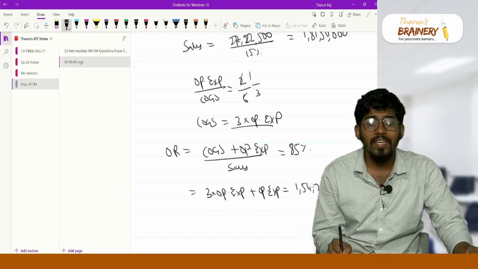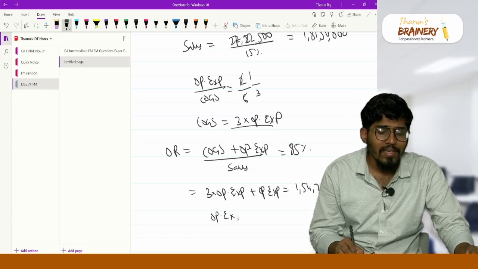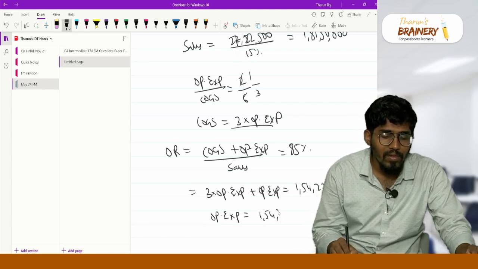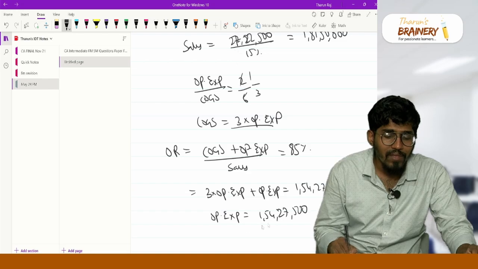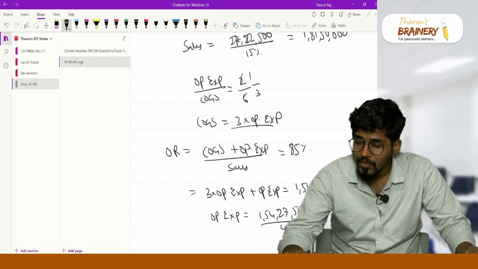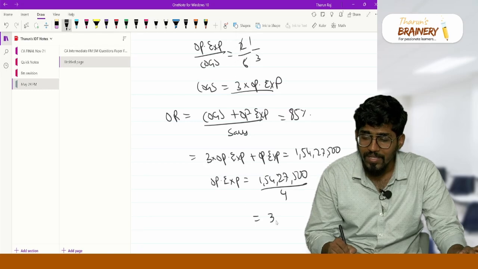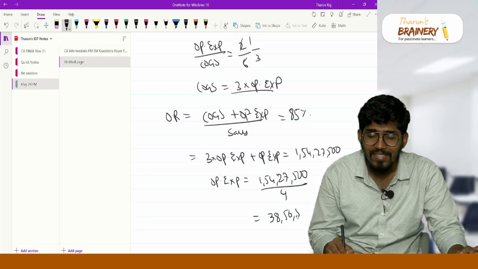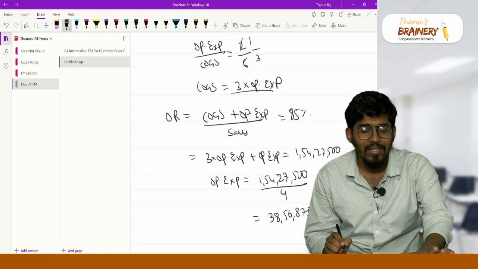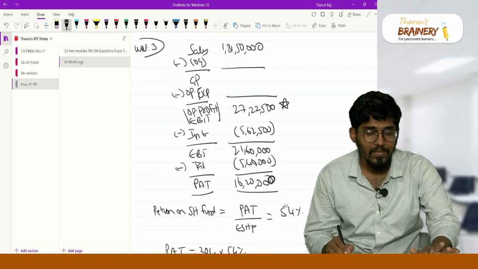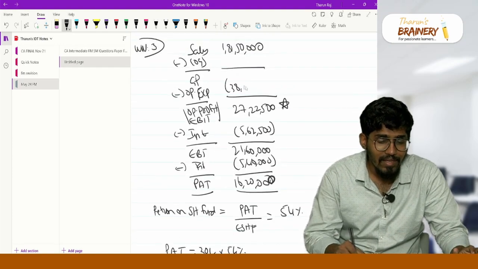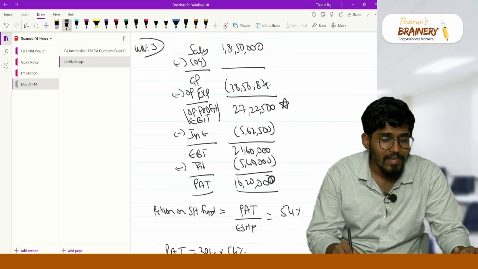So 4 operating expenses is equal to 1 crore 54 lakh 27,500, so dividing by 4, I am getting my operating expenses. What is my operating expenses? 38 lakh 56,875.